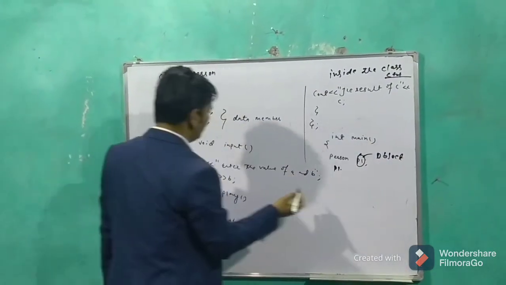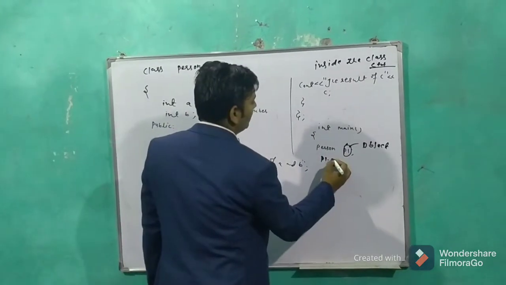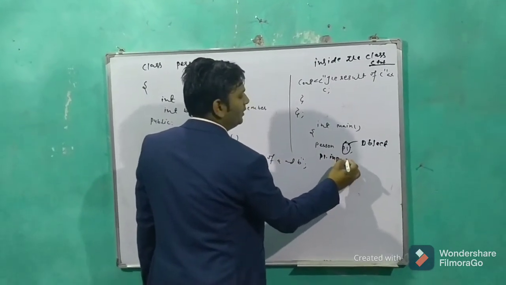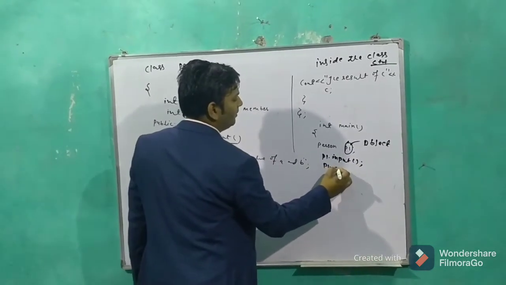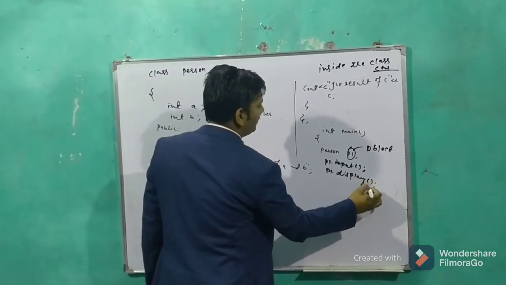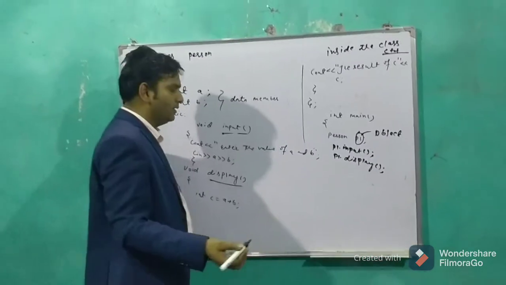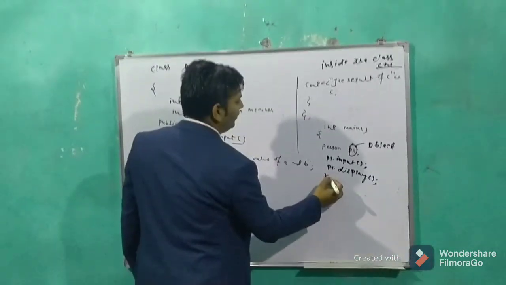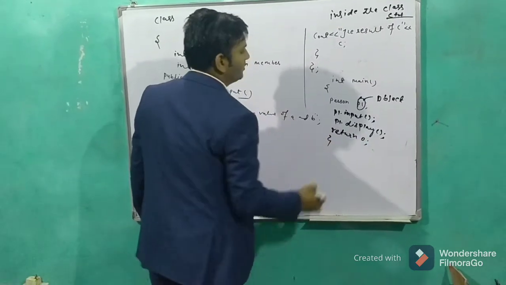What member functions do we have? We have the input member function and the display member function. So I am calling p1 dot input. Similarly, we have another member function called p1 dot display. Here I have declared two member functions, so we can call them likewise. Then finally we are returning 0 because this is the main function.